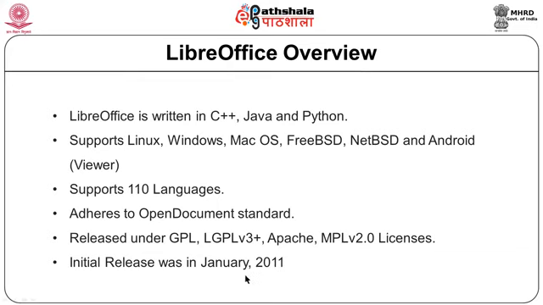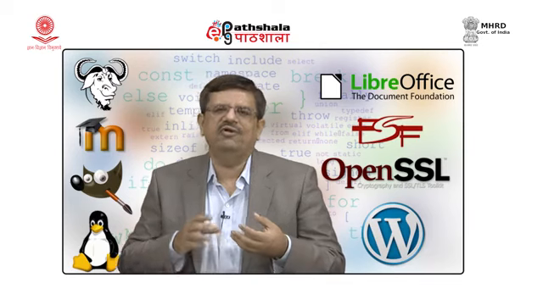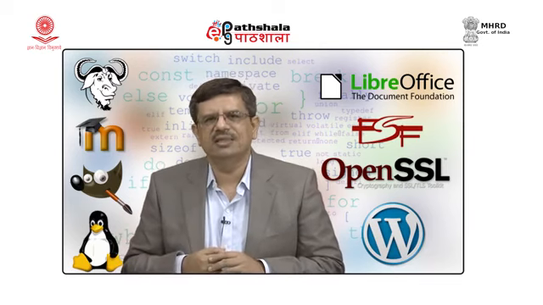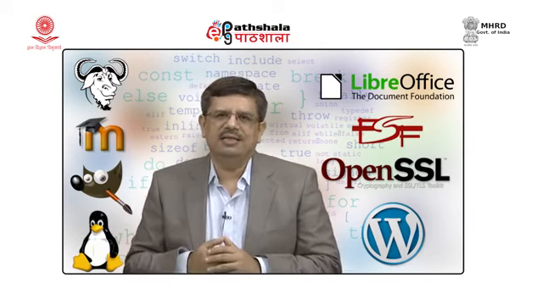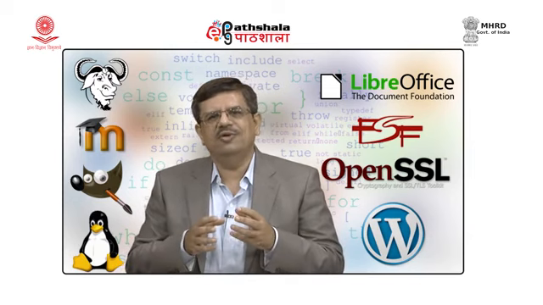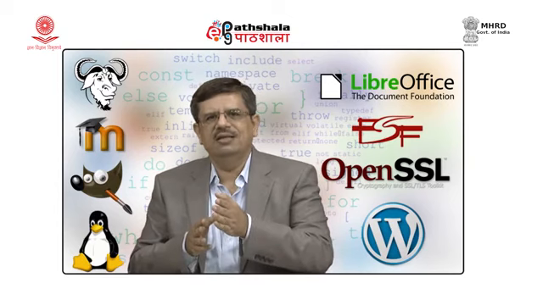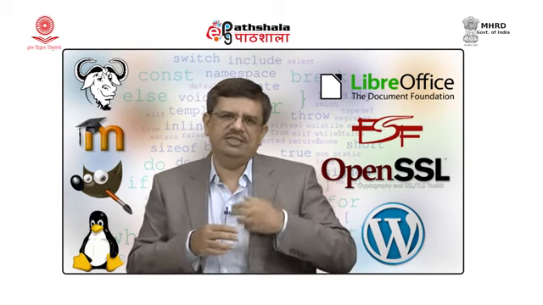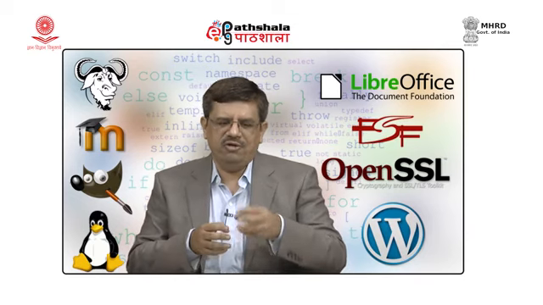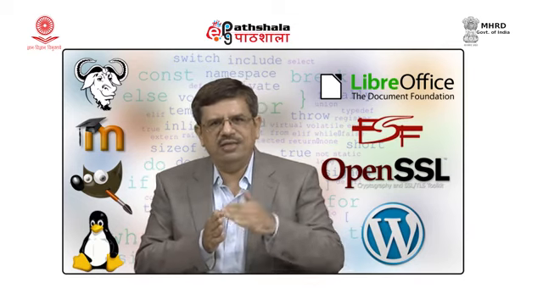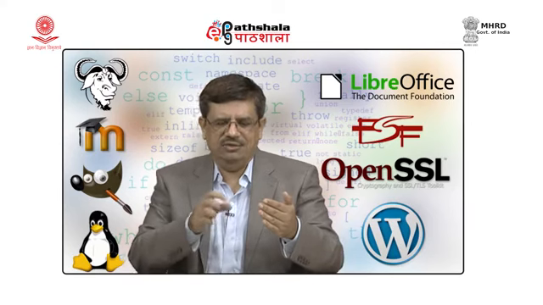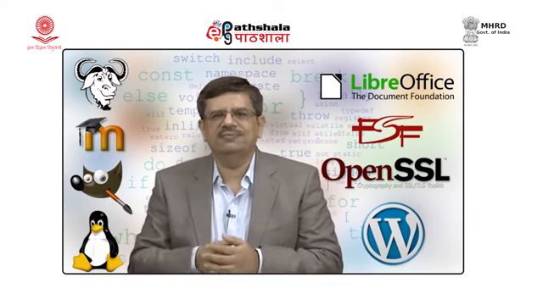Now, the initial release of LibreOffice was in 2011. So, LibreOffice was released first, followed by the release of Apache OpenOffice. But the interesting thing is the code of LibreOffice is borrowed from OpenOffice. We can see from the fork diagram, earlier there was Star Office which matured into OpenOffice. From OpenOffice, it was forked into LibreOffice, and later on the OpenOffice became Apache OpenOffice.